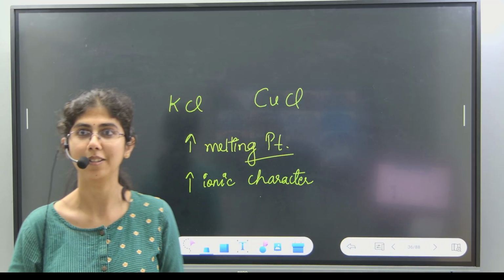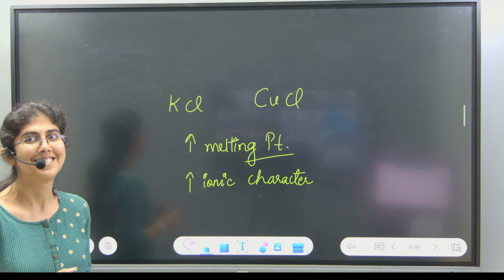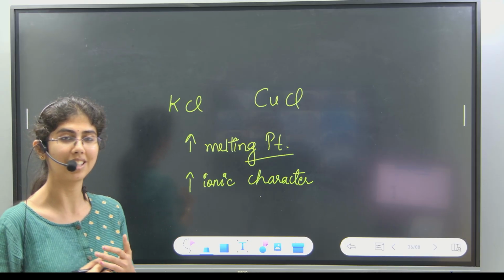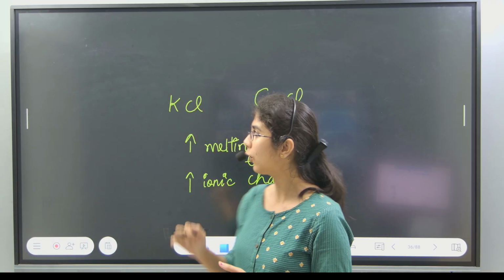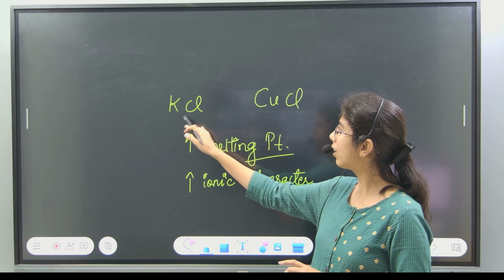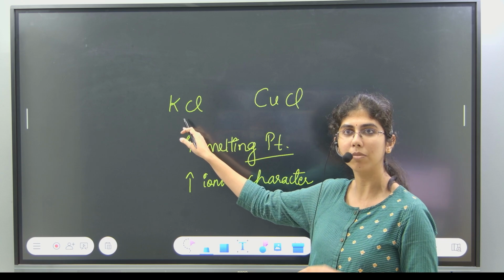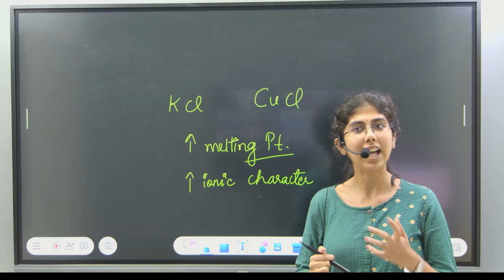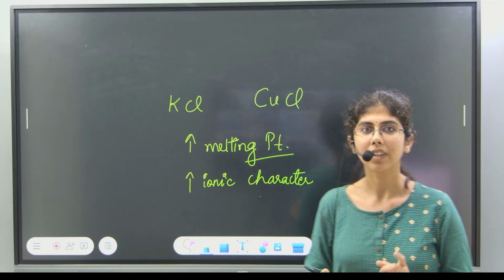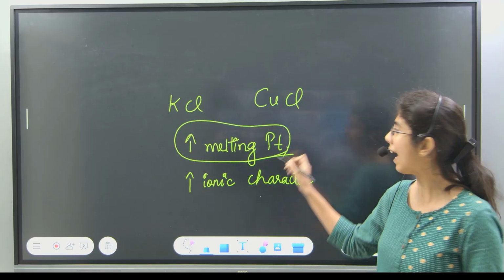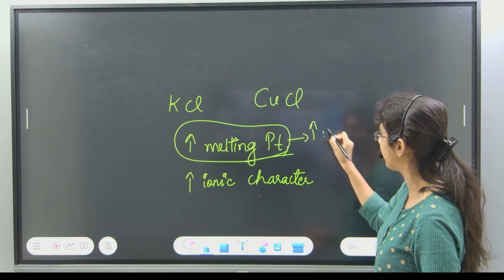Copper chloride from Saint Joseph. So according to you, copper chloride will have high ionic character. Then potassium chloride should have the least ionic character and more covalent character. Then your answer would be wrong. Look, if a compound should show a high melting point, it should have high ionic character.